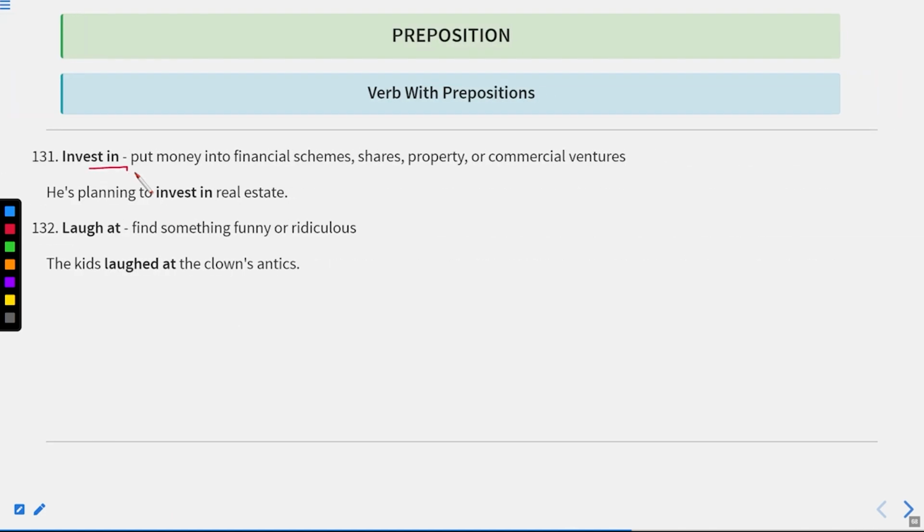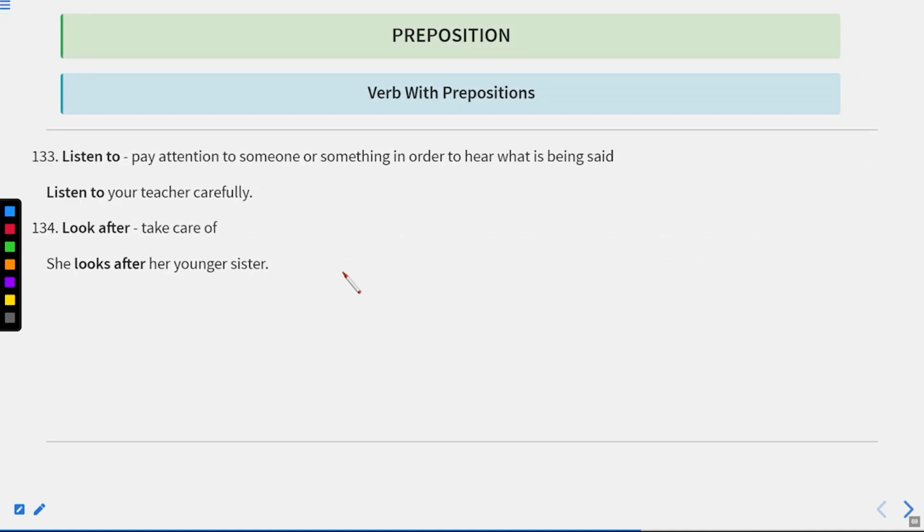Invest in means put money into a financial scheme, shares, property or commercial ventures. He is planning to invest in real estate. Real estate is the business of property. Laugh at means find something funny or ridiculous. The kids laughed at the clown's antics. Now let us move to the next one.